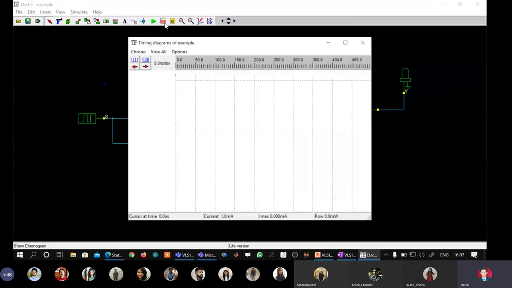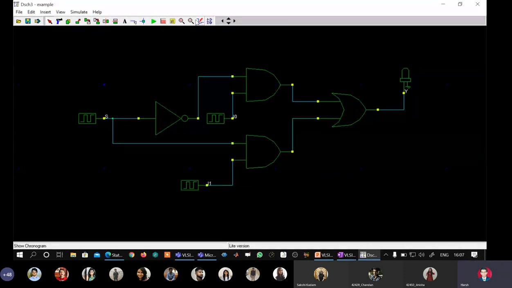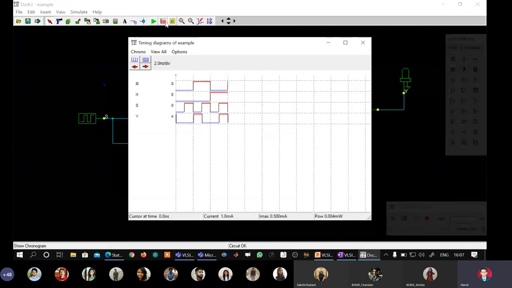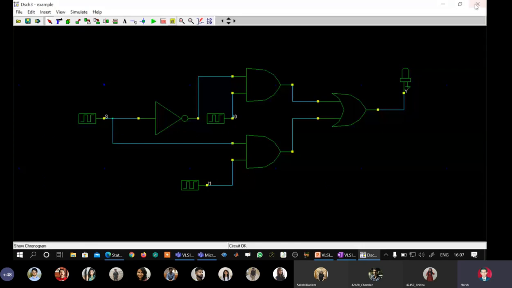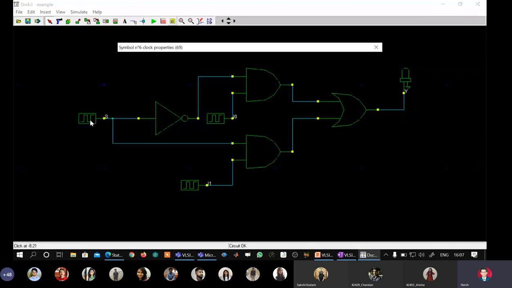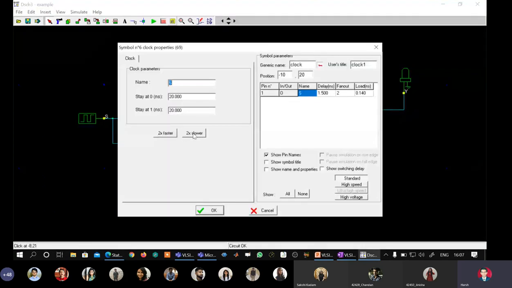Okay. For simulation, we have to do this. We have to run this. Okay, so we are not able to appreciate that waveform, so I'll have to change some frequencies. Select line will have the lowest frequency, I0 will have a very high frequency, and I1 will have a relatively lower frequency. So I'll go back to the schematic and I will double and say 2x slower.